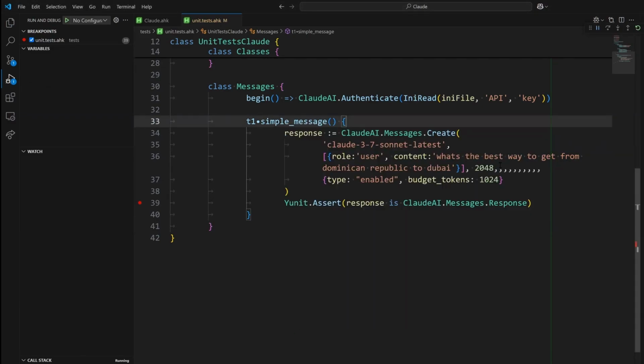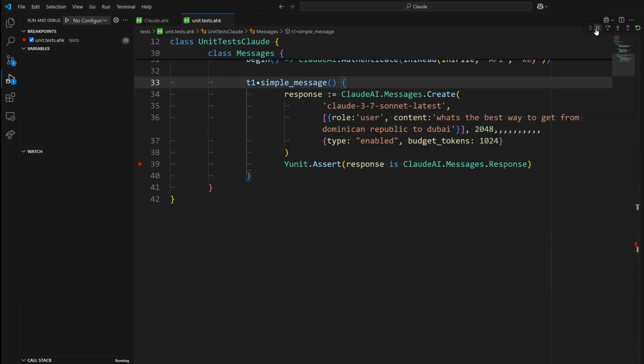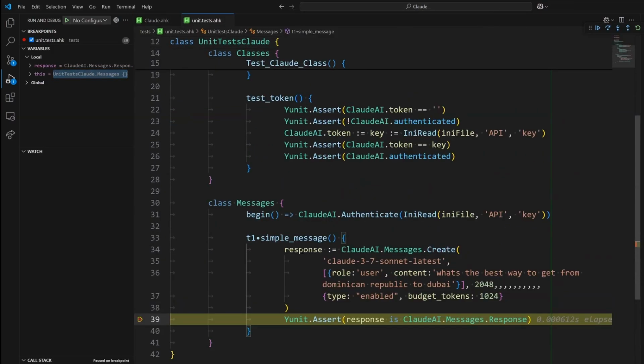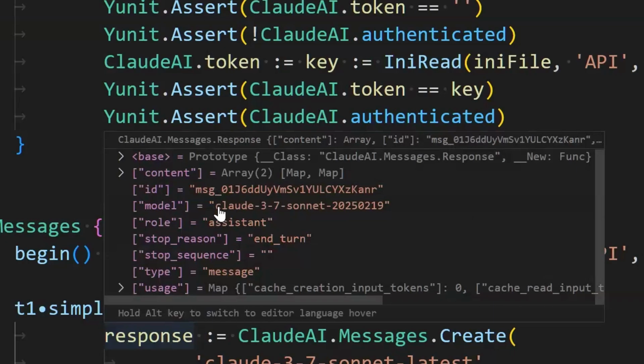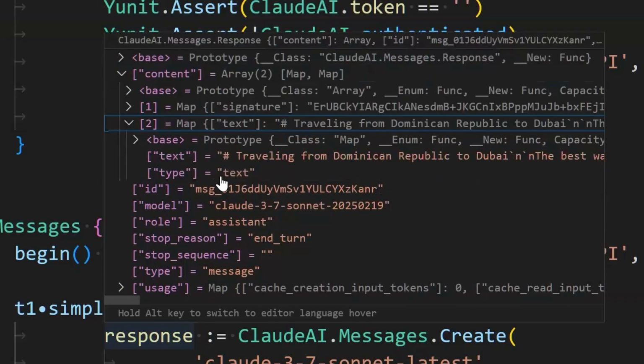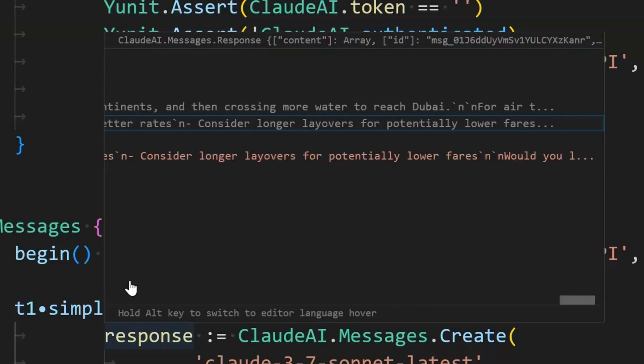Let me see. Did it stop? Yeah, I think I'm waiting for a response here. There's the response, and basically, in this case, Claude is answering back with, yeah, it's the end of the turn. So it did whatever it's supposed to do. And then it will send back some contents. And in there, in the content, it would send me a text that has whatever the reply from Claude was.